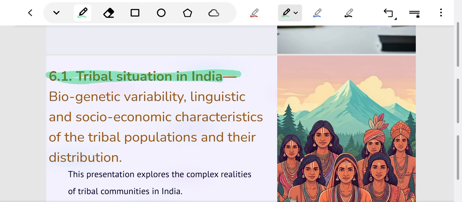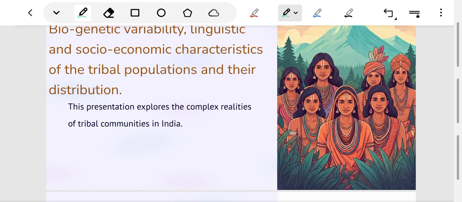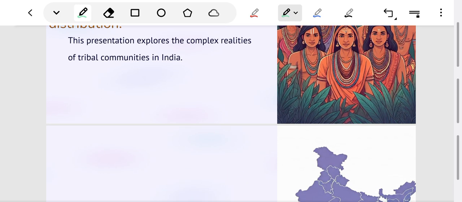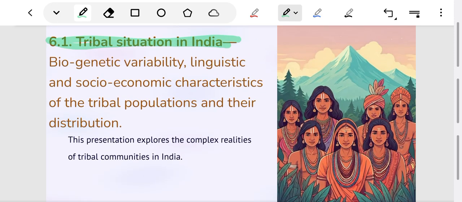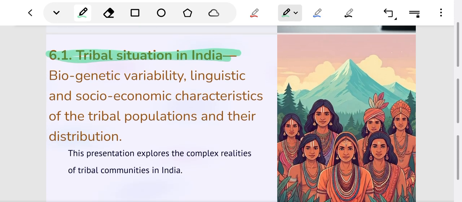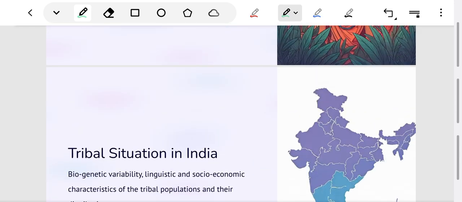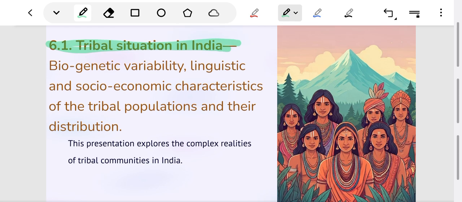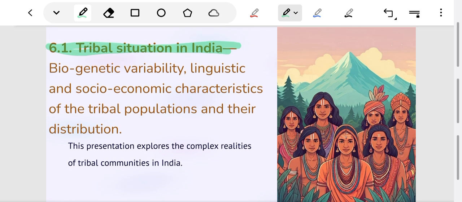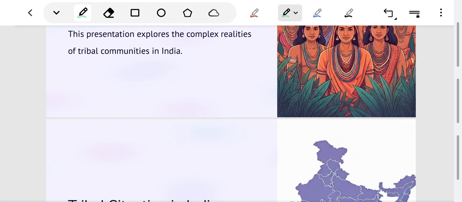Chapter 6.1, we will move on to the next chapter, that is 6.1, that is tribal situation in India. Here we will understand the definition of tribes. Here we will highlight the difference between tribes and scheduled tribes. Then we will understand biogenetic variations on Indian tribes. We will study linguistic classification of Indian tribes. We will study racial classification of Indian tribes. We will classify Indian tribes based on various parameters like geography, economy, political organizations, social economic characteristics.